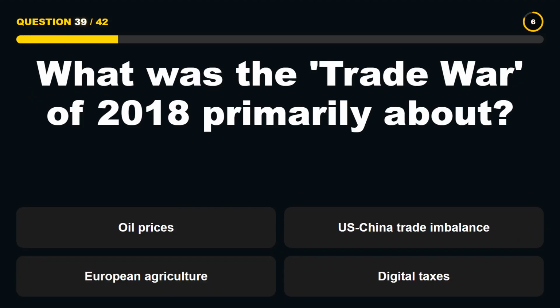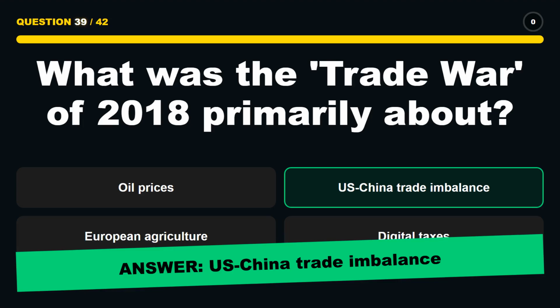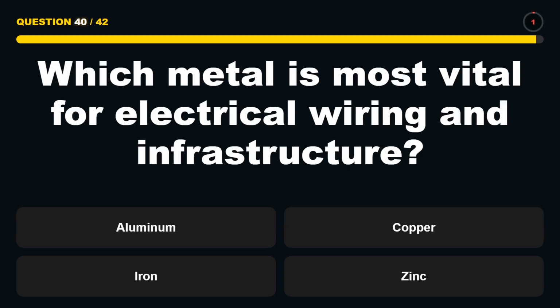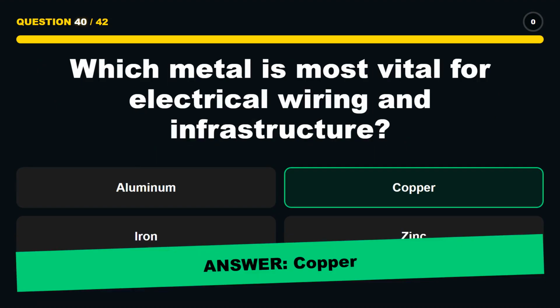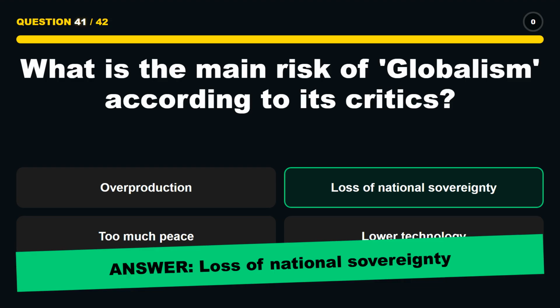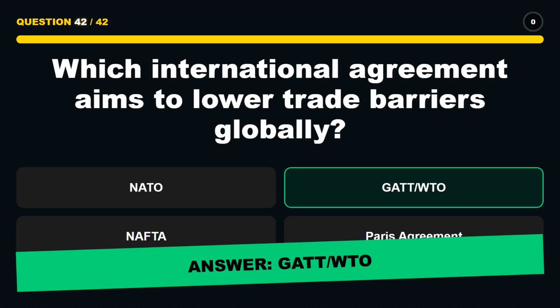What was the trade war of 2018 primarily about? US-China trade imbalance. Which metal is most vital for electrical wiring and infrastructure? Copper. What is the main risk of globalism, according to its critics? Loss of national sovereignty. Which international agreement aims to lower trade barriers globally? GATT, WTO.